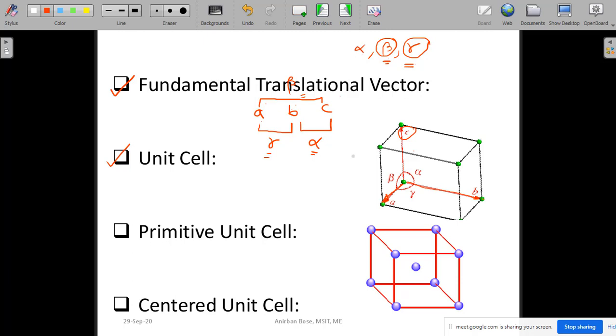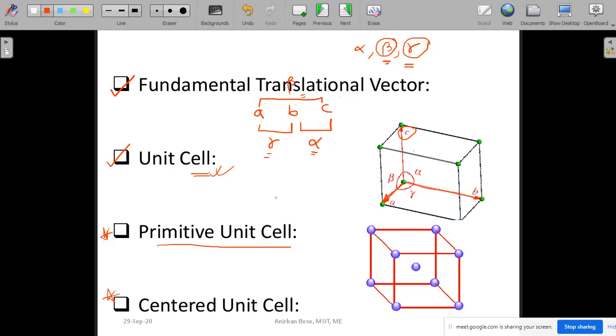Now coming to the primitive unit cell, this is a very specific kind of unit cell, because there are different kinds of unit cells. In the next slide we are going to discuss the different kinds of unit cells, but unit cells are generally of two kinds. One is primitive and the other is the centered unit cell. Remember, till now whatever we have discussed is all points, no atoms, nothing else. Now that we have come to the unit cell, we have come to a finite representation of the infinite space lattice.